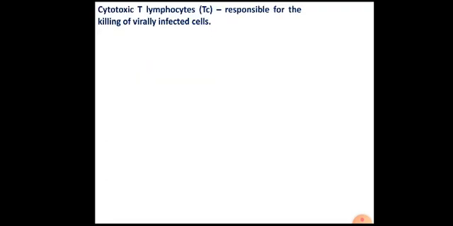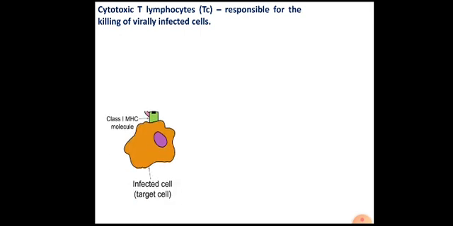Second type of T lymphocyte is cytotoxic T lymphocyte, abbreviated as TC. It is responsible for the killing of virally infected cells. Nowadays in the COVID-19 situation, we should be able to understand the role or importance of this TC cell in the killing of coronavirus infected cells in the respiratory tissues. This is how it happens.